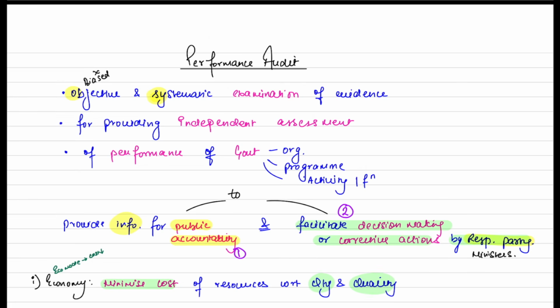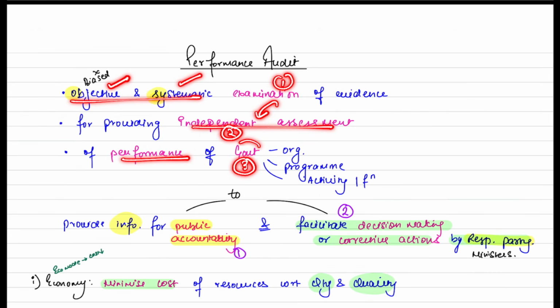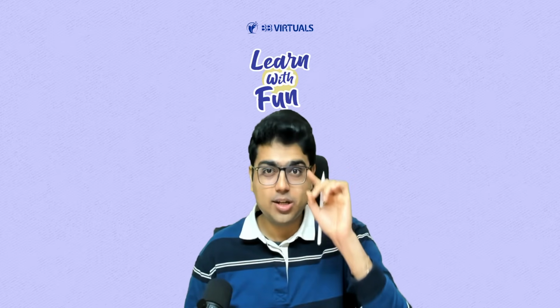Once again, let's revise the definition. First of all, sir, it is an examination, OS examination, objective and systematic examination. What does it provide? Sir, it provides independent assessment of the performance. Whose performance? Government, organization, program, or any activity. What does this audit provide? Sir, it provides information for public accountability and for the decision makers to facilitate decision making and corrective action by the ministers. Last time I am doing, then I will move on.